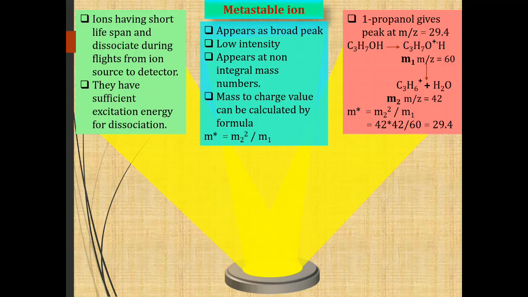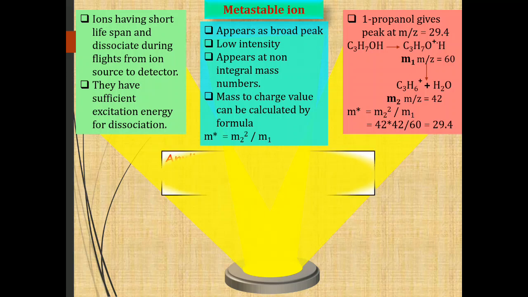In the case of acetophenone, there is a metastable ion at m/z 91.88. Acetophenone has the structural formula C6H5COCH3. When it ionizes, it gives a molecular ion, but it undergoes dissociation in which the methyl cation is removed, and we get a metastable ion at m/z value 91.88.